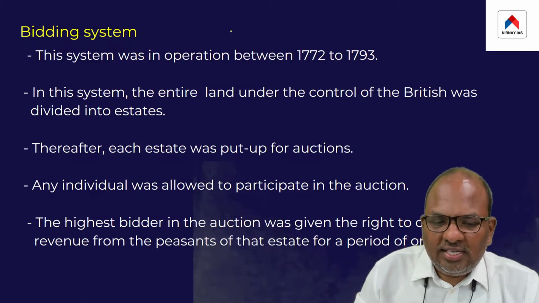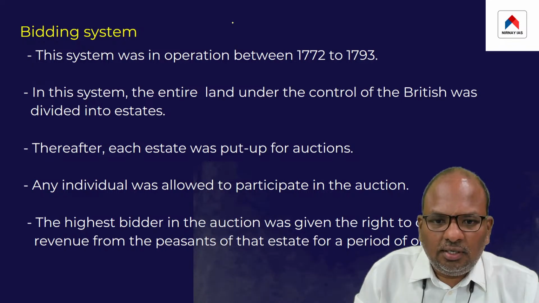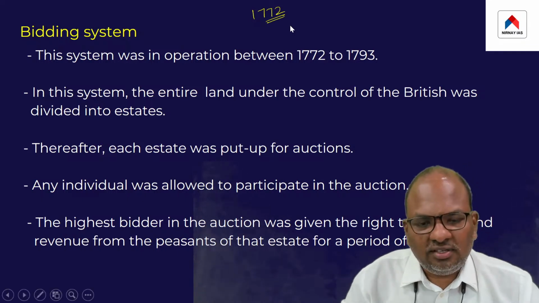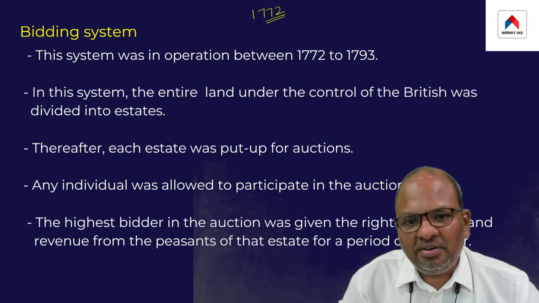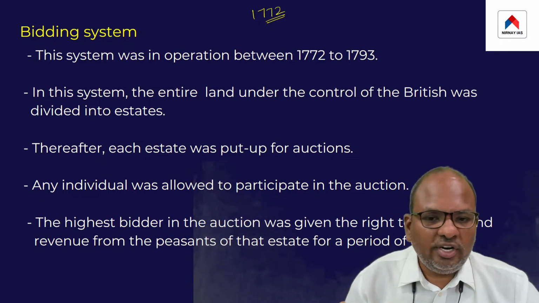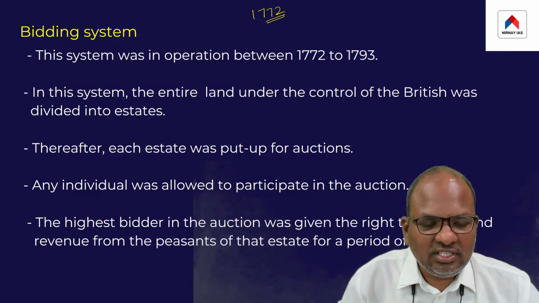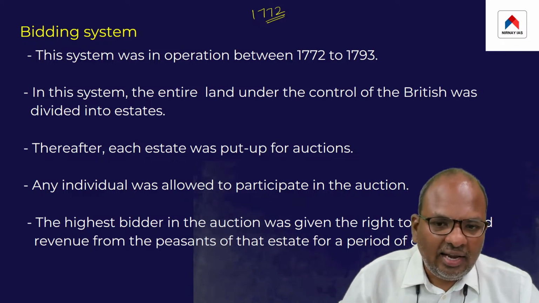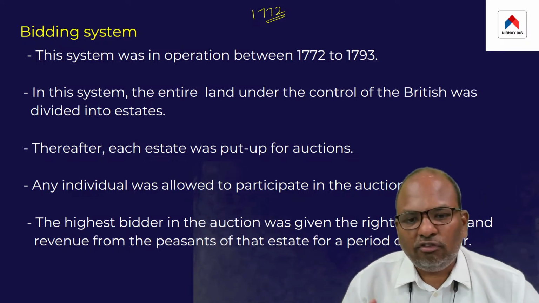As soon as the English East India Company got transformed from just a trading company to a territorial power in the year 1772, immediately thereafter, the East India Company started collecting land revenue from the peasants of Bengal.